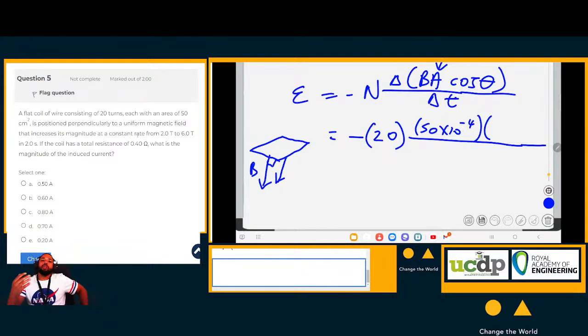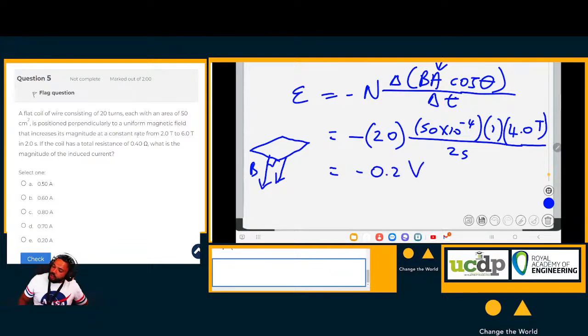And the cosine of 0 is 1. The cosine of 0 is 1 multiplied by the change in the magnetic field, which we've established to be 4.0 Tesla. And it does this in 2 seconds. Now if you work this out, you get negative 0.2 volts.